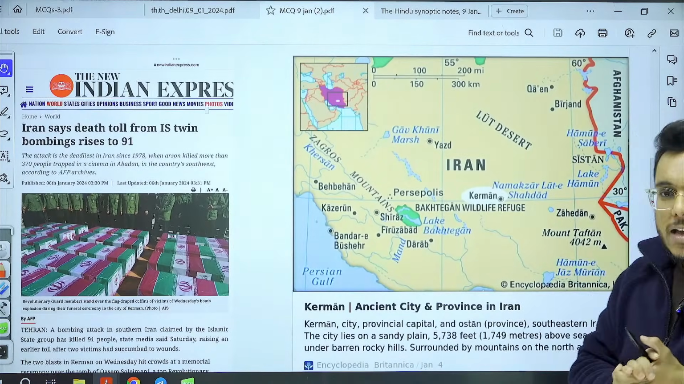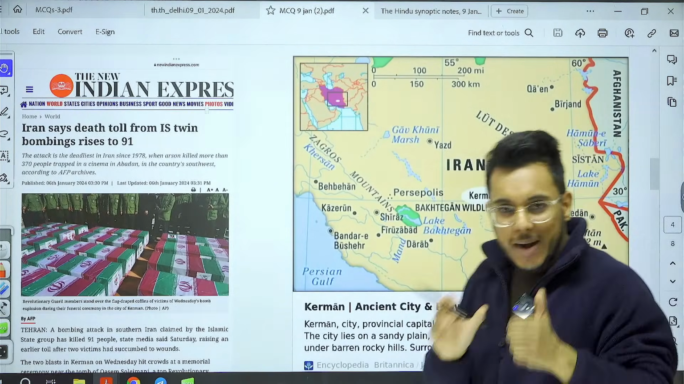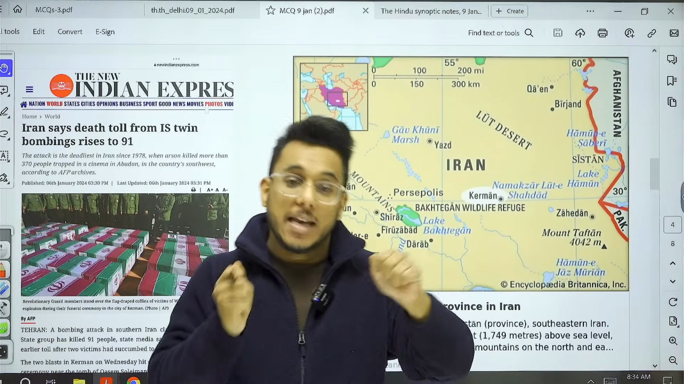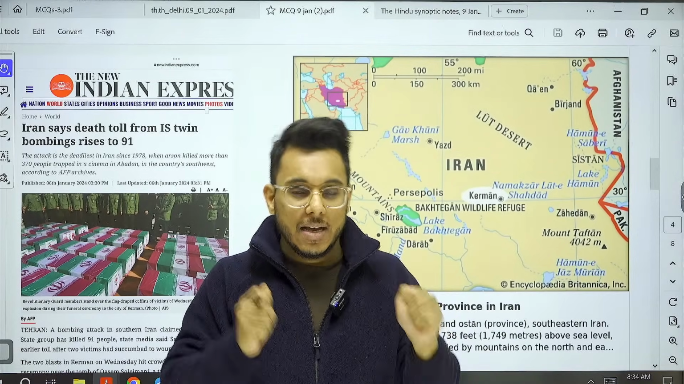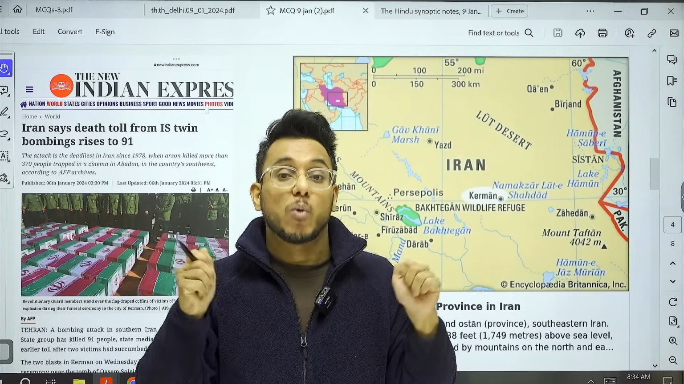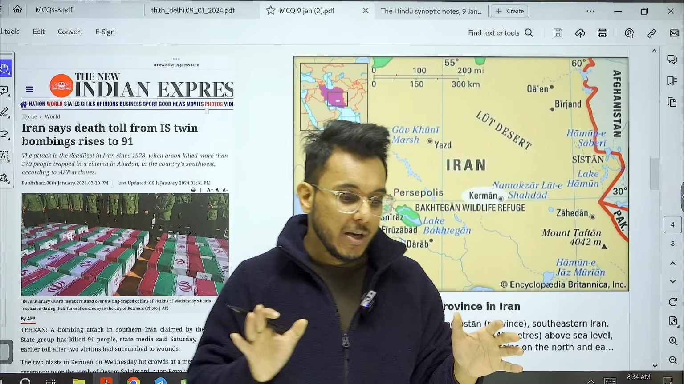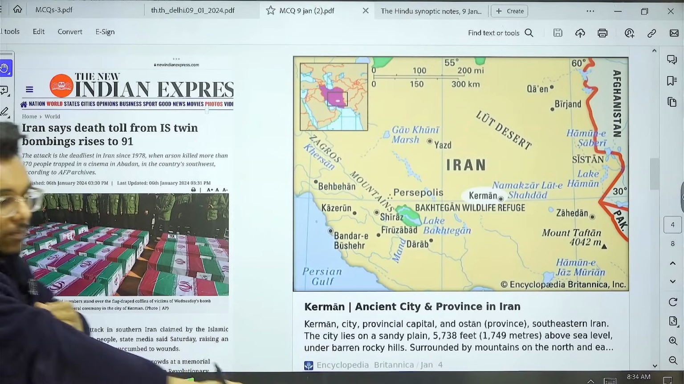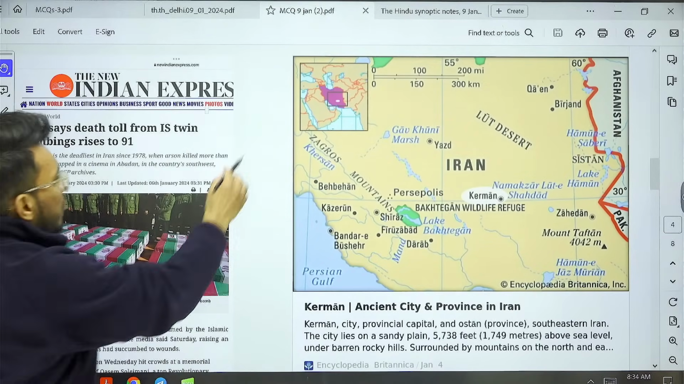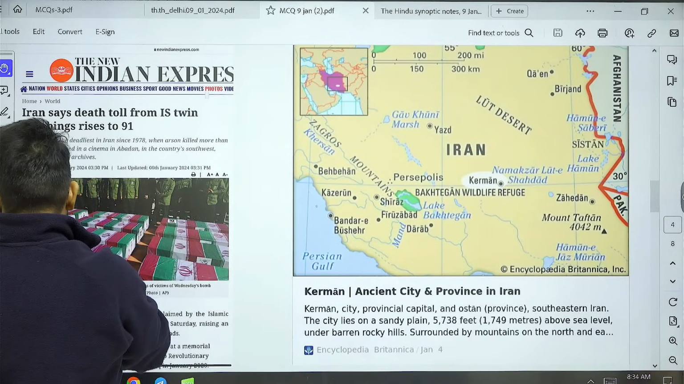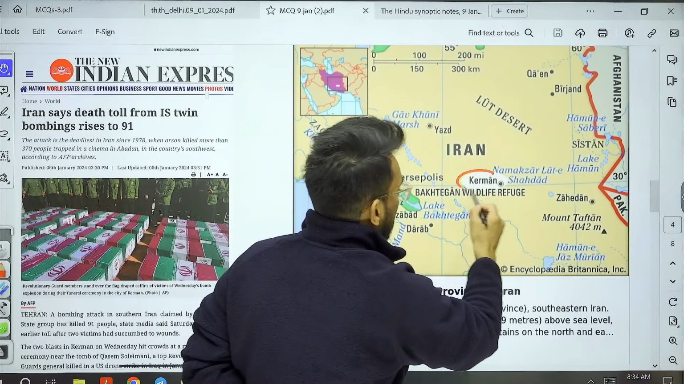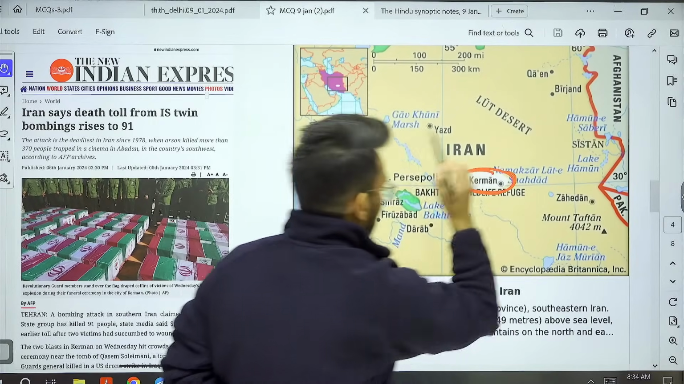Now, why are we going to take Iran mapping? Particularly because recently bombings were carried out in Iran by ISIS, and because of that Iran is in the news. So around Iran, some questions on mapping could be formed. Let's understand the mapping here. First of all, where has this blast happened? The blast has happened here in Kerman.